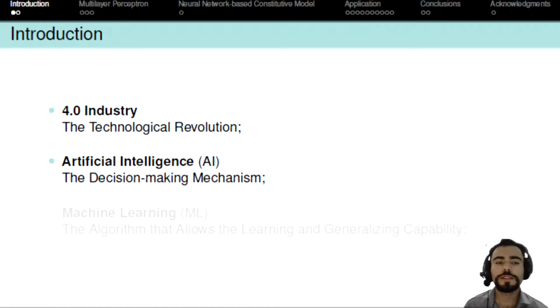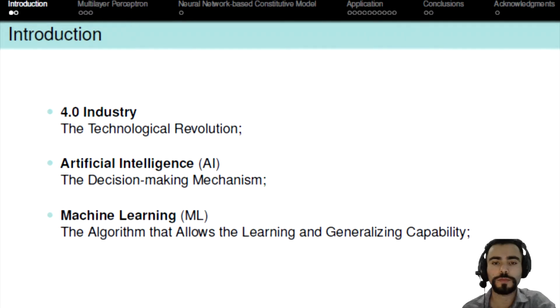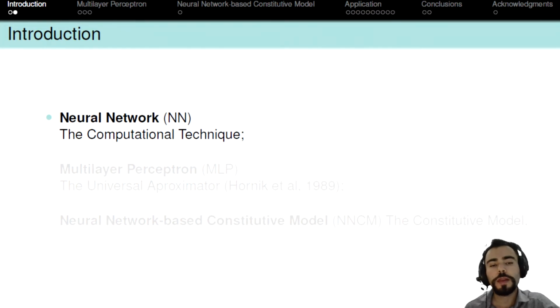AI is a set of techniques used to make a system simulate human intelligence through the ability to correctly interpret external data, to learn from the data, to store acquired knowledge, and to use this learning as a decision-making mechanism. The algorithm that allows the system to learn automatically by previous experiences is known as machine learning. The most applied technique of machine learning, and the one used in this work, is the neural networks.